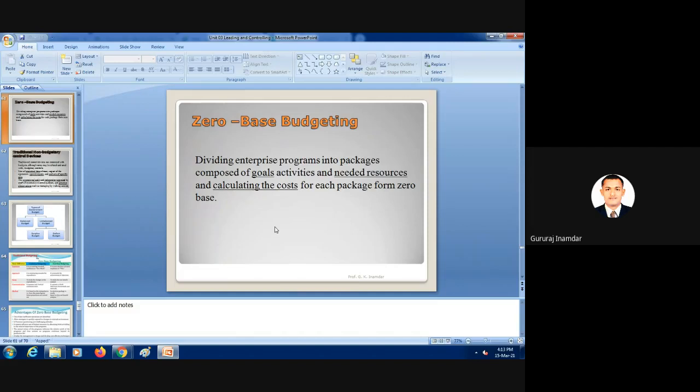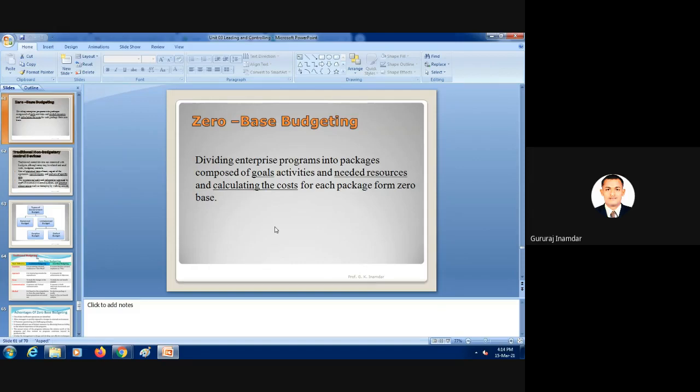Zero based budget. Zero based budgeting means dividing an enterprise program into packages composed of goal activities and needed resources, and calculating the cost for each package from zero base. Whenever the budget is apart from the fixed and flexible, that is nothing but the zero based budget. Dividing enterprise programs into packages composed of goals, activities and needed resources, and calculating the cost of each package from the zero base.